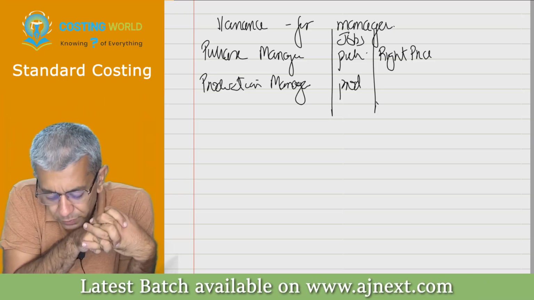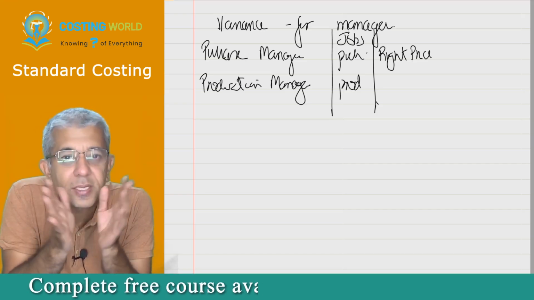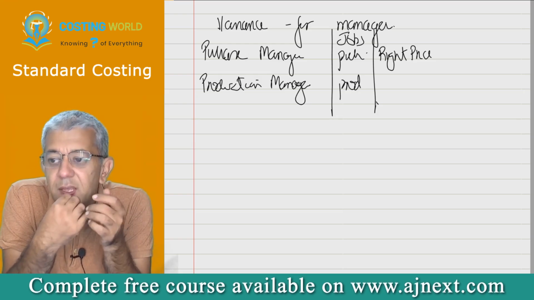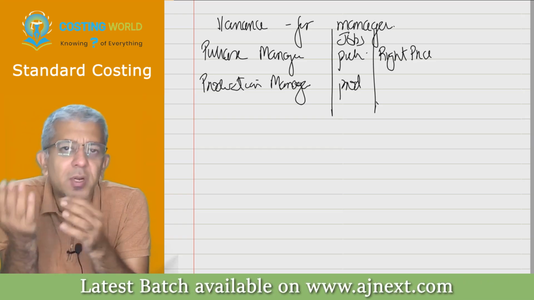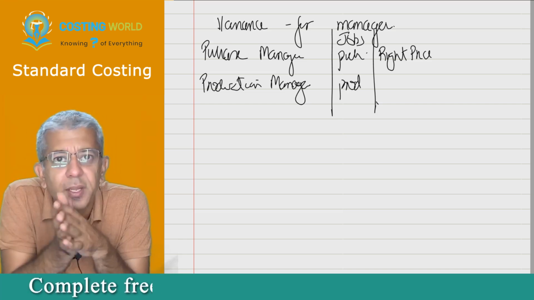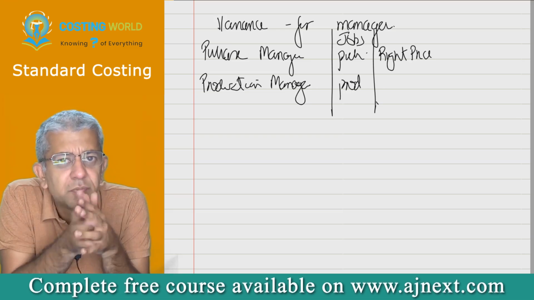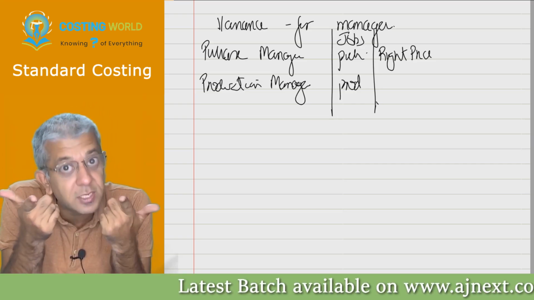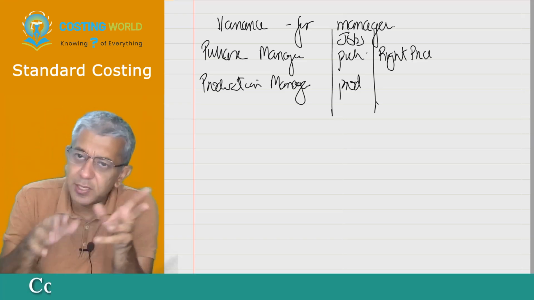So my first point is that the purchase manager should be purchasing at the right price. And obviously the quality of the raw material should also be right, or whatever has been decided. So: purchase at the right price and purchase the right quality. But quality cannot be quantified. You all understand the meaning of the term quantified? So we cannot talk about that in CA Inter. In CA Final, I'll start to quantify it, so wait for CA Final.